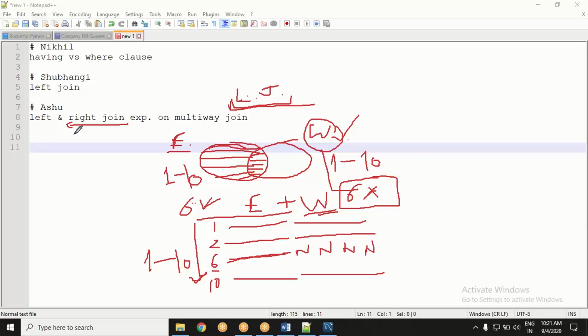Yes, you got it. Employee should be there, and dependent may or may not be there. If there are no dependents, still the employee should be there. So to a very fair extent, you will get it from that language.